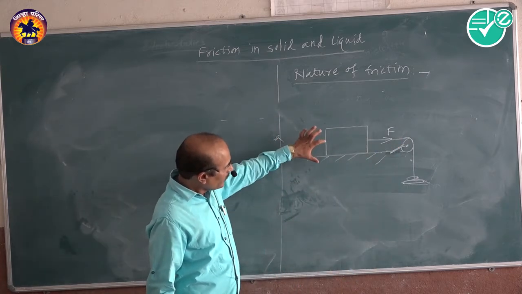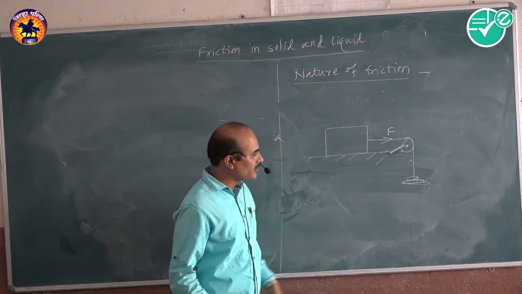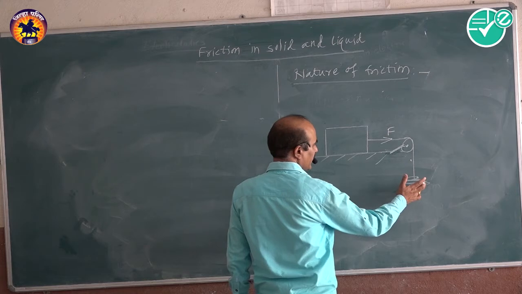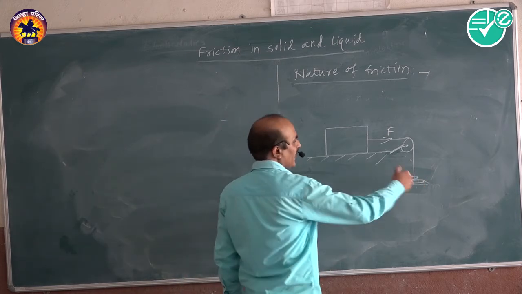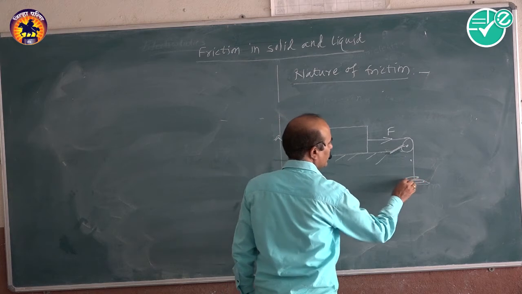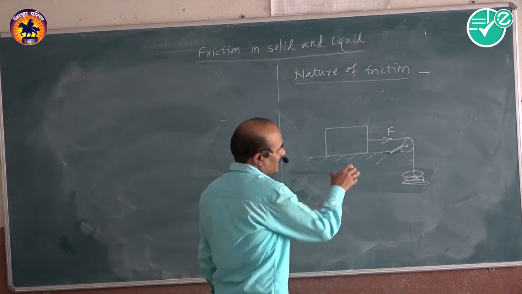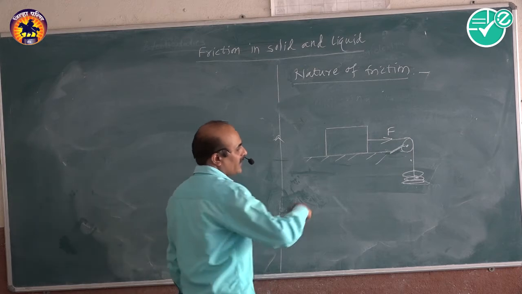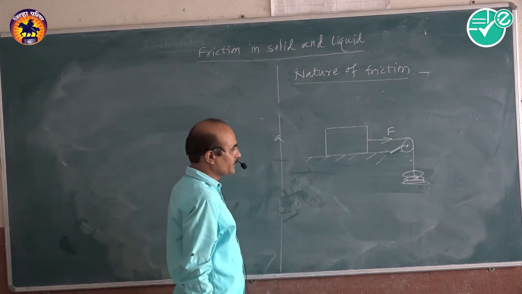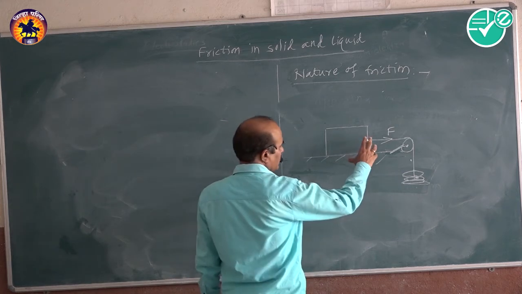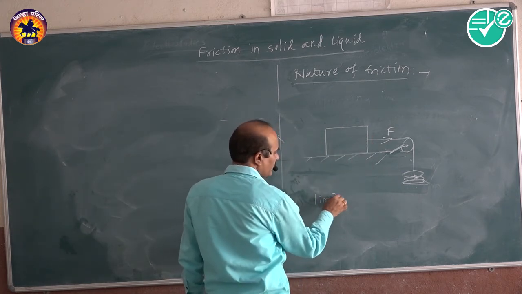Then, when we apply force on this block by adding weight in it, and gradually increase the weight, at some point the block starts moving. This force is called the limiting force of static friction.